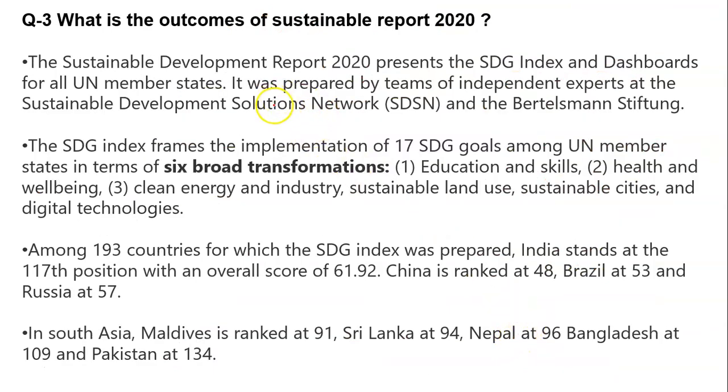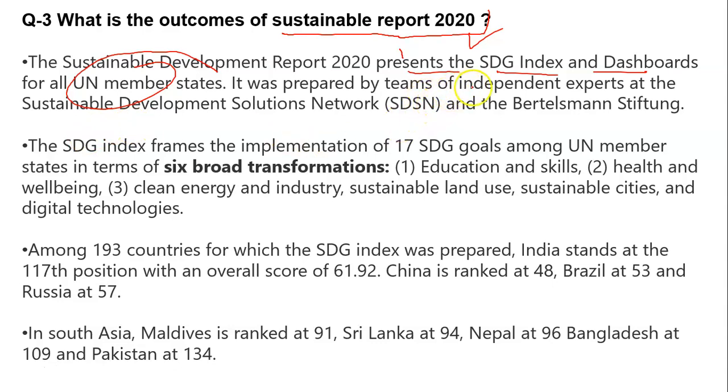Now, the third question: what is the outcome of the Sustainable Development Report 2020? The Sustainable Development Report 2020 presents the SDG index and dashboard for all United Nations members.